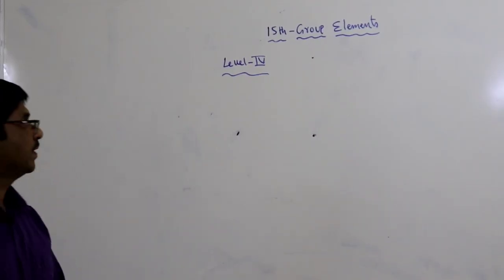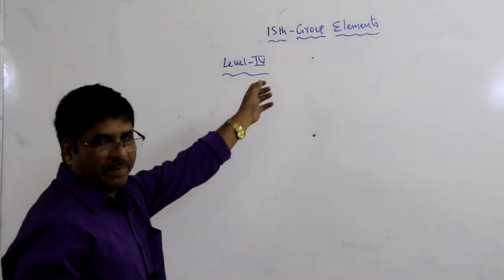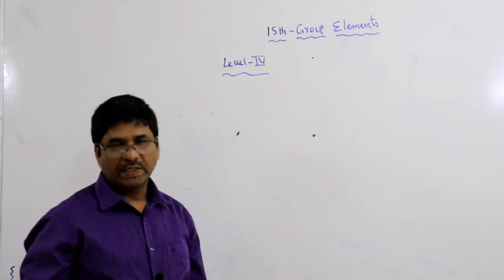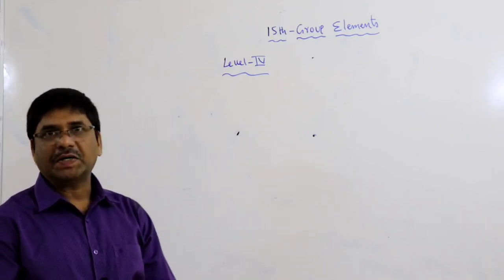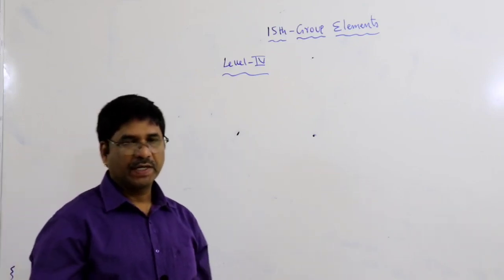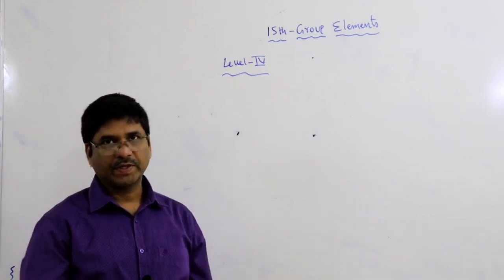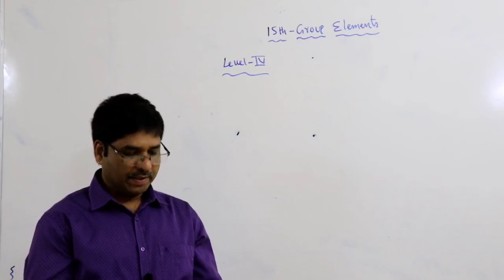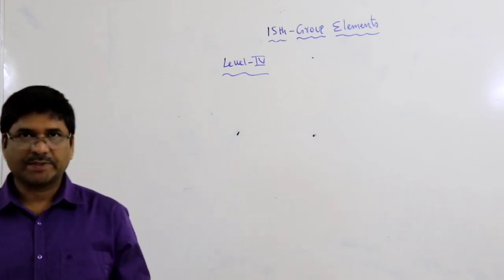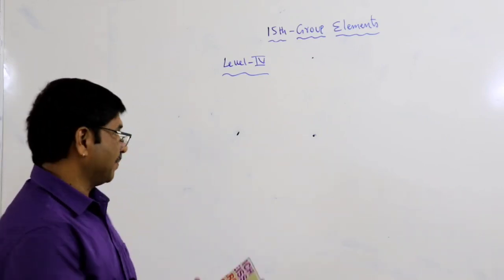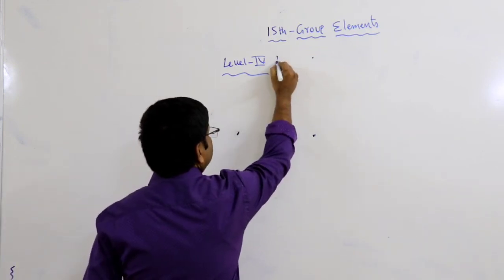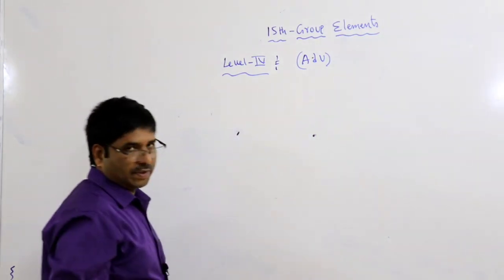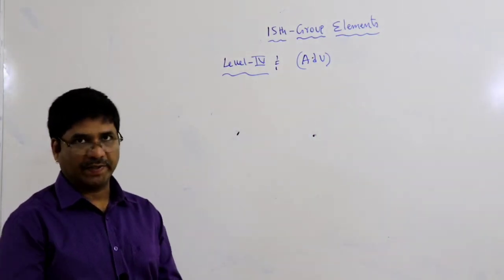Hi students, in 15th group elements, the last level is the 4th level. This is exclusive advanced level questions, advanced level topic. So here multiple answer questions are possible. Advanced level, level 4, exclusive advanced level.